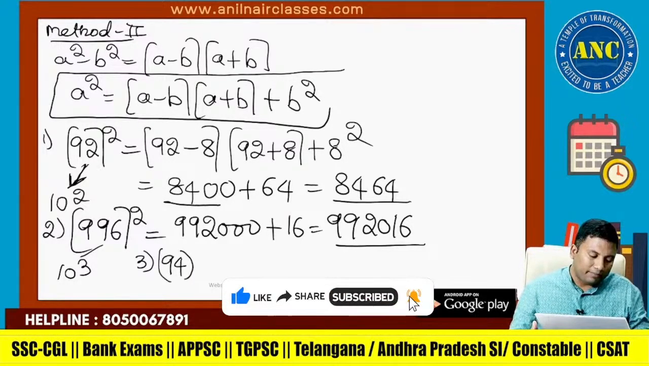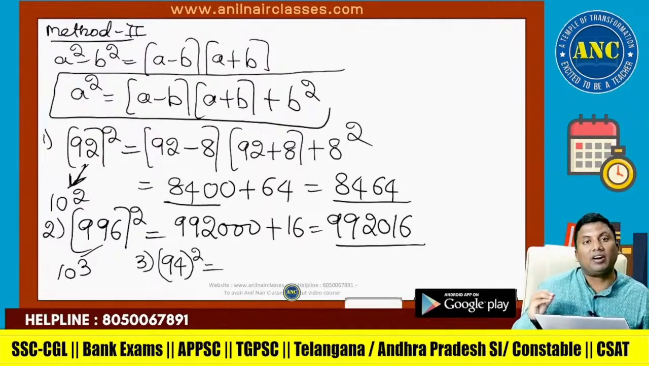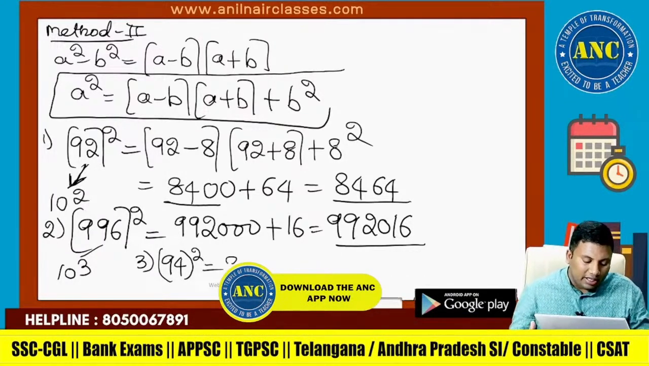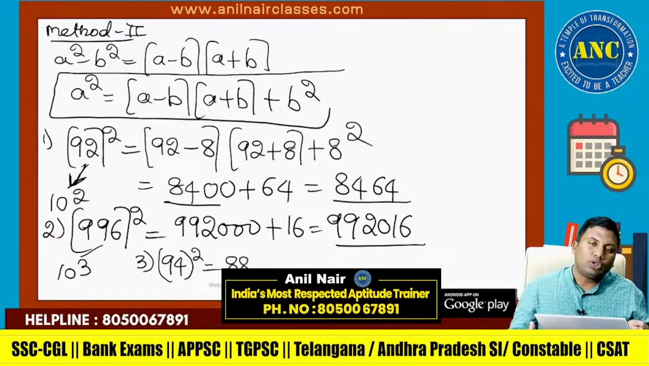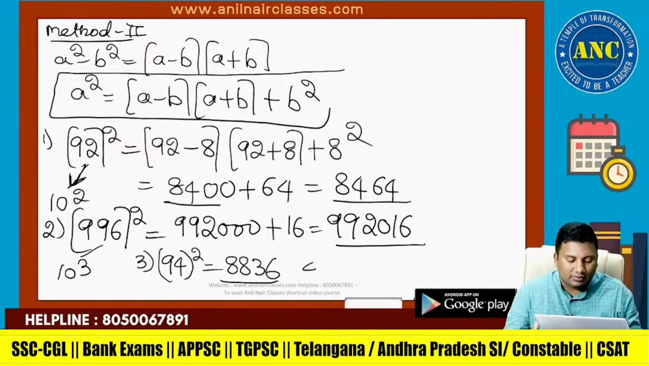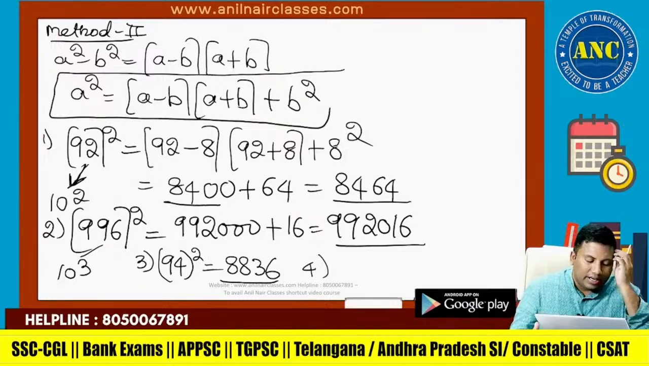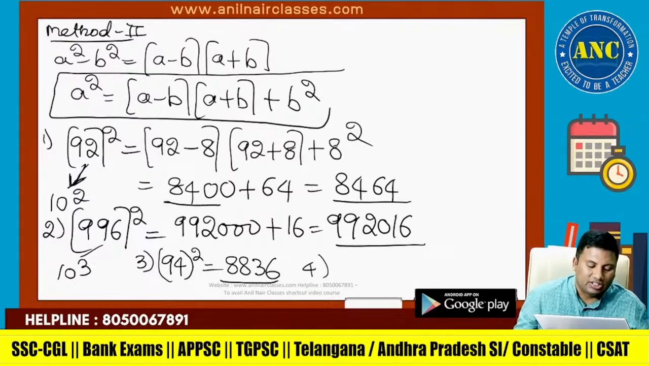94 square. 94 is nearer to the power of 10, that is 100. 94 minus 6 is 88, into 100, which is 2 zeros. 6 square is 36. Directly you will get this answer. 94 minus 6 is 88, and 6 square is 36, so 88, 36.